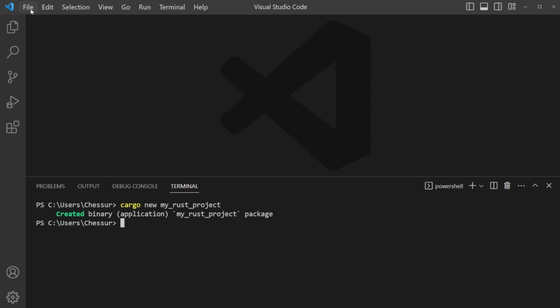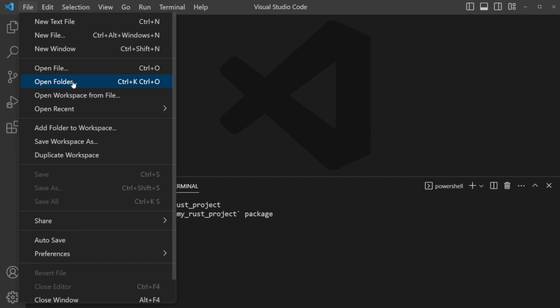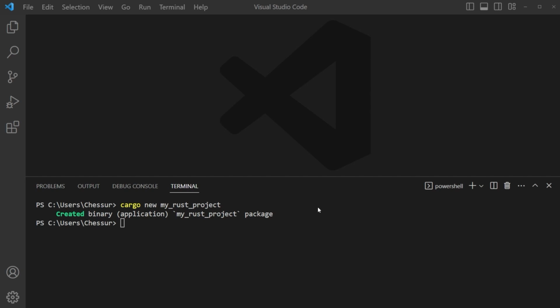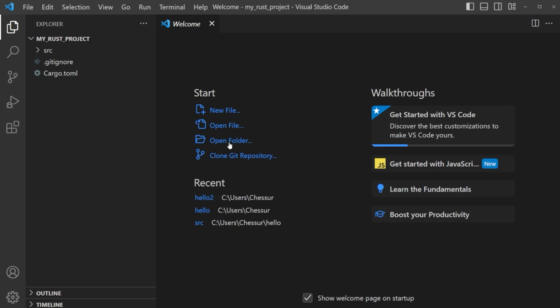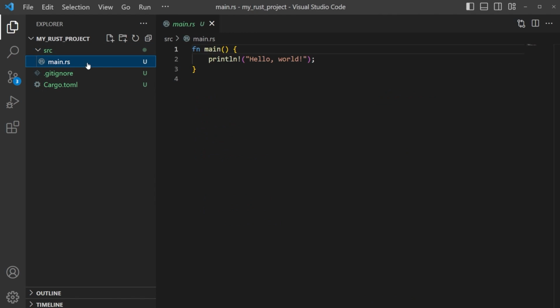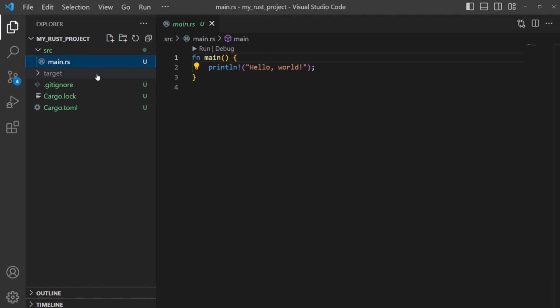So what we can do is go to File and then Open Folder. You can't see it on my screen, but it's going to open up a window to allow you to select a folder. All you got to do is select the folder called My Rust Project or whatever you called it and hit Open. And that will bring you to this screen here where now you can see your project. So within the project, we have a few things here. We have the source folder where we have the main.rs. We also have a toml file and a lock file. You can see other things being generated currently.